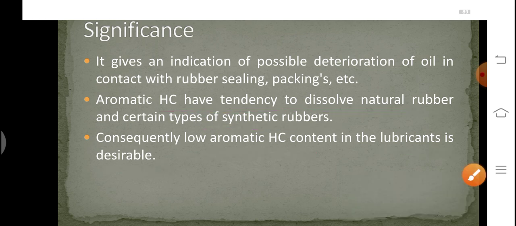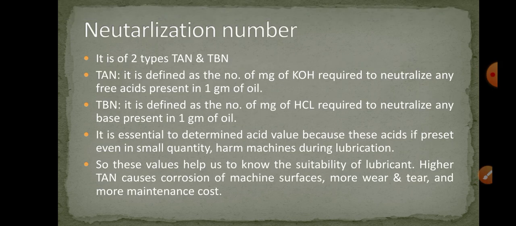So, higher aniline point means lower concentration of aromatic hydrocarbon. It means lower deterioration of the packagings and rubber sealings which are in contact with the lubricant. So, higher aniline point is desirable for a good lubricant. Let us now talk about the neutralization number. Neutralization number is another characteristic property of a lubricant.